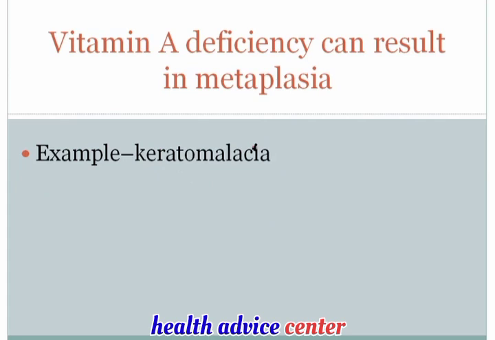Another important principle concerning metaplasia is that vitamin A deficiency can result in metaplasia. Before you can understand this, we need to take a step back and stick a couple other high-yield points in here. Let's start with vitamin A deficiency. When you think about vitamin A deficiency, the very first thing that comes to mind is night blindness. And I think that we're all familiar with the fact that if someone is vitamin A deficient, there's an increased risk for night blindness.